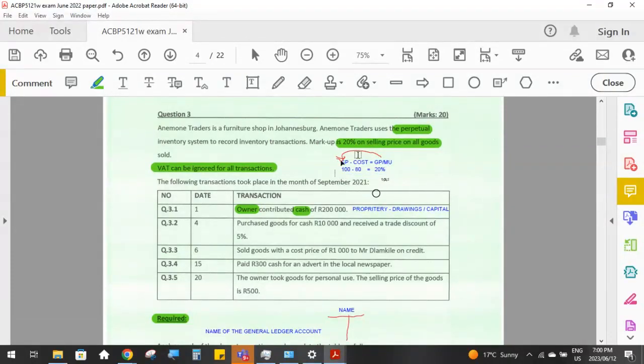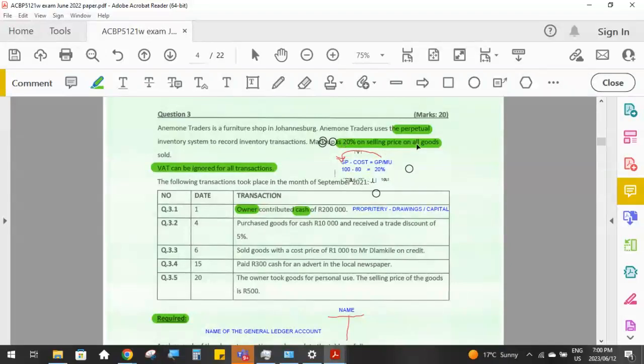So if the selling price is 100 and the profit is 20, which they've told us, we know that selling minus cost equals profit. So if selling is 100, in order to get to that 20, we have to subtract 80. So 100 minus 80 equals 20. So always write this little equation down as soon as you've had a look at what your markup calculation is, whether it's markup is 20% on cost or 20% on selling.